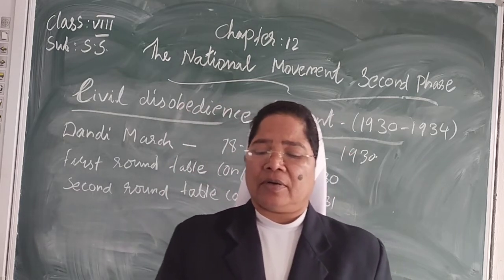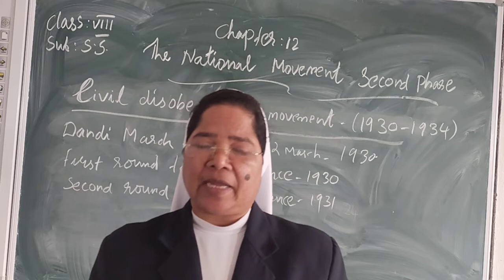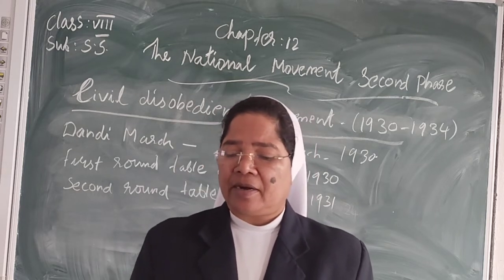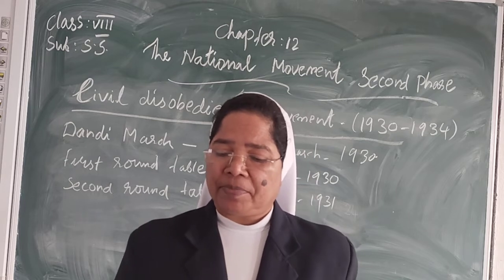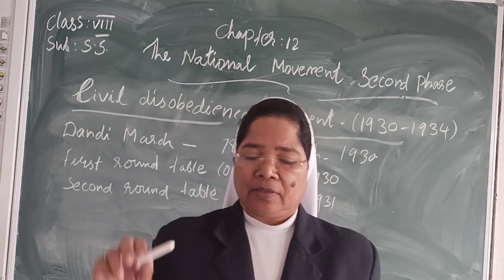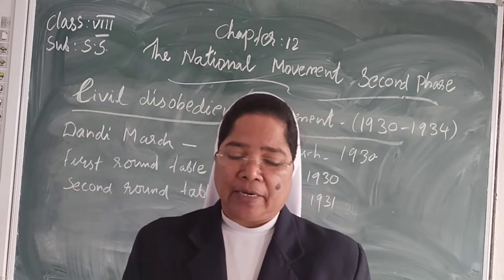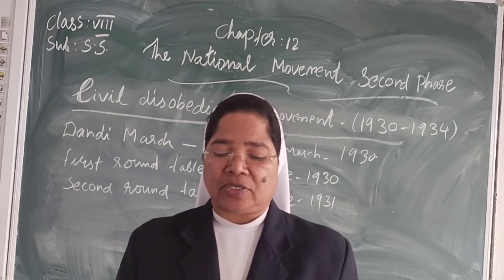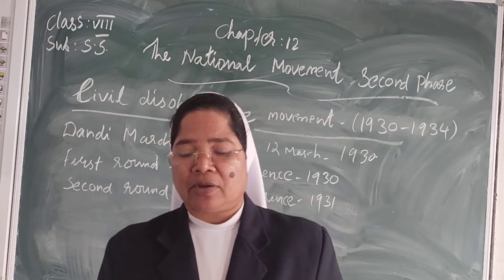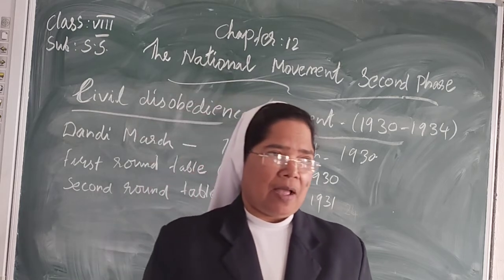Then came the second round table conference in 1931. To attend it, Gandhiji went to London in September 1931. The British government had also invited representatives from organizations connected with Muslims, Sikhs, Christians, and the Indian princes.